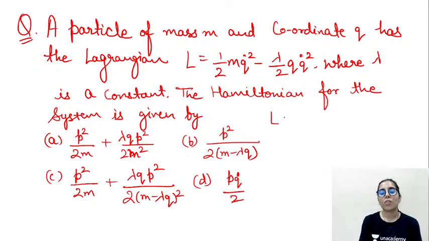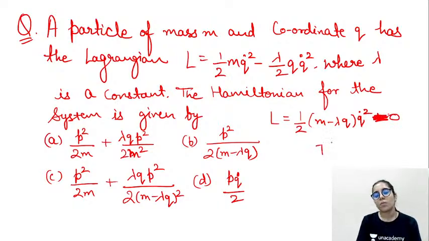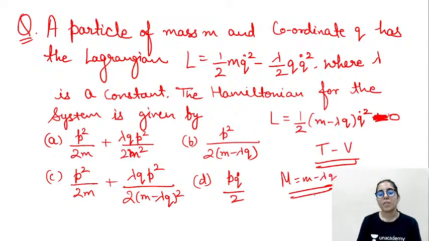So here we can see that the Lagrangian is given. I'm going to take the half common and I will get (m minus lambda q) inside the bracket with q dot, plus minus 0 actually, because it will become the T minus V form. So the potential energy is 0, and the kinetic energy matches the form half m v square. In place of m, I get m minus lambda q, which means we consider the Hamiltonian now, which will be p square upon 2m. So p square upon 2(m minus lambda q), and then plus the potential energy, which is 0. P square upon 2(m minus lambda q) is there in option B, and that's our right answer.